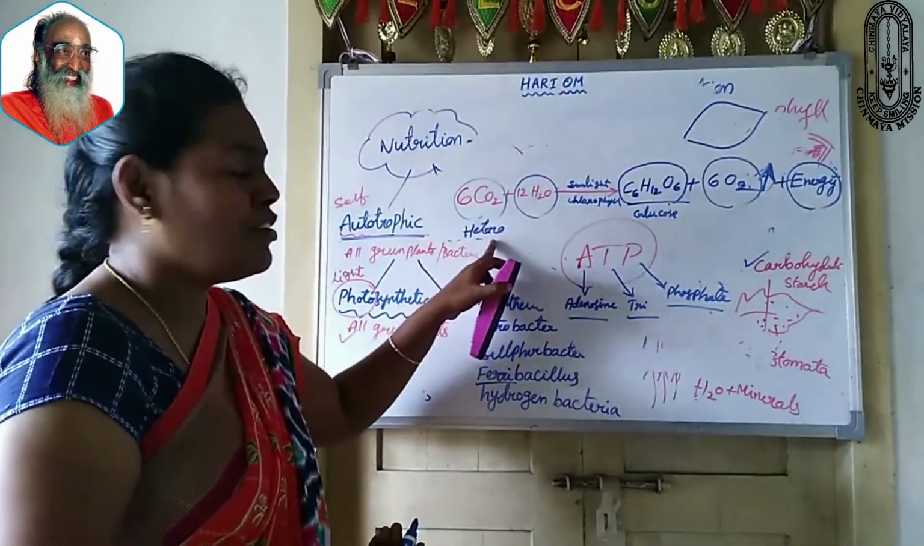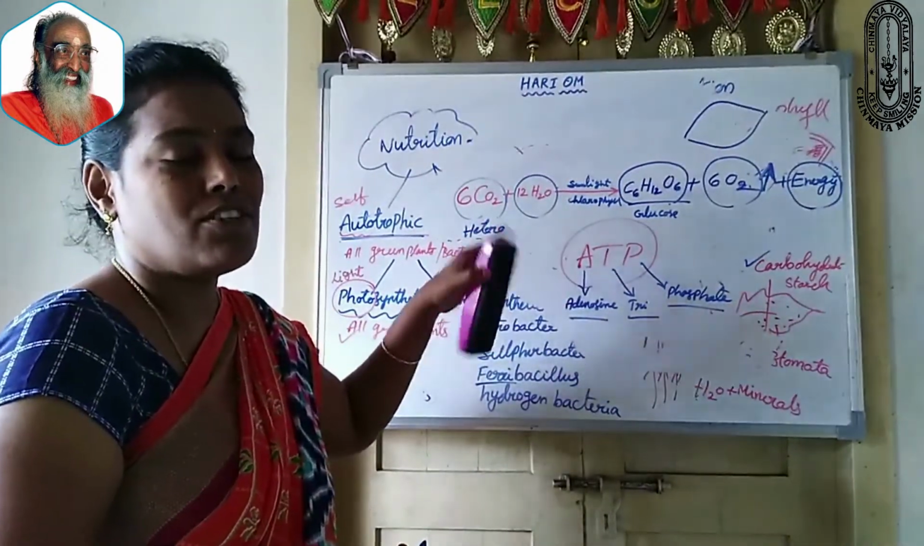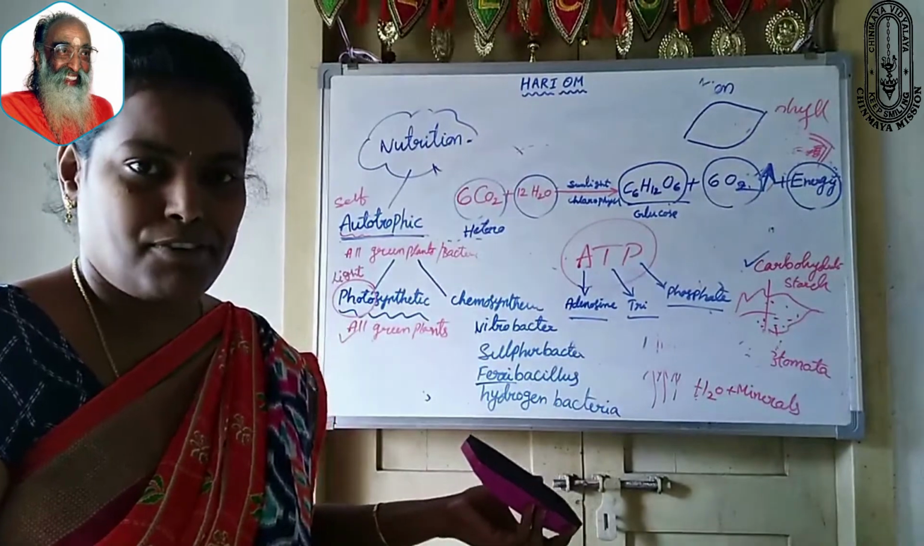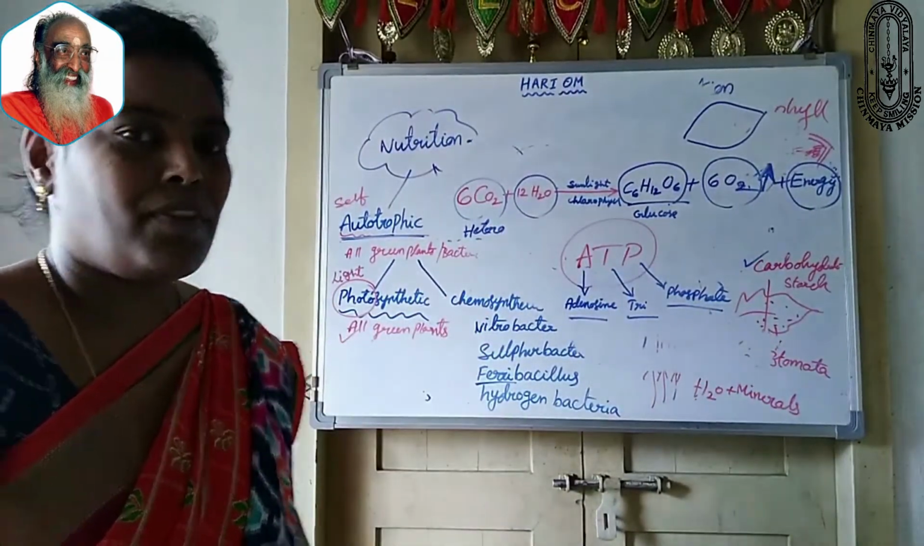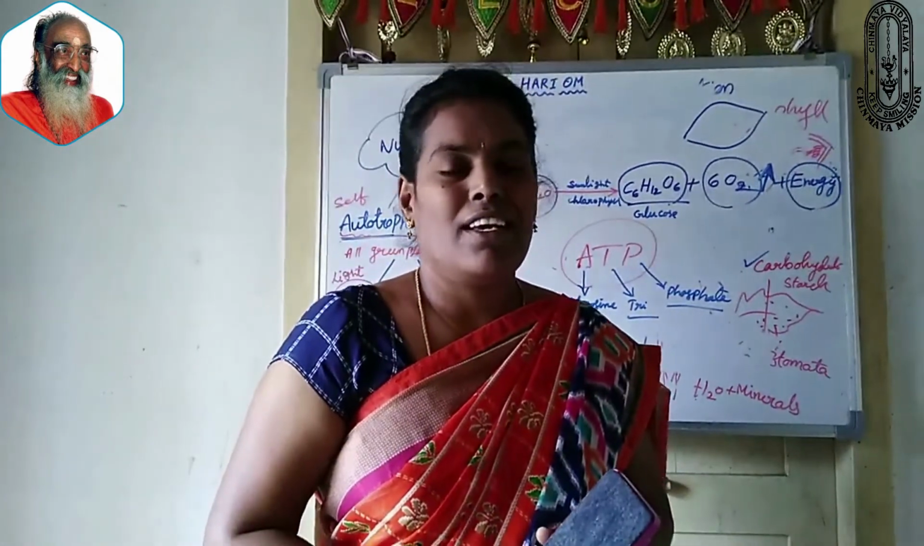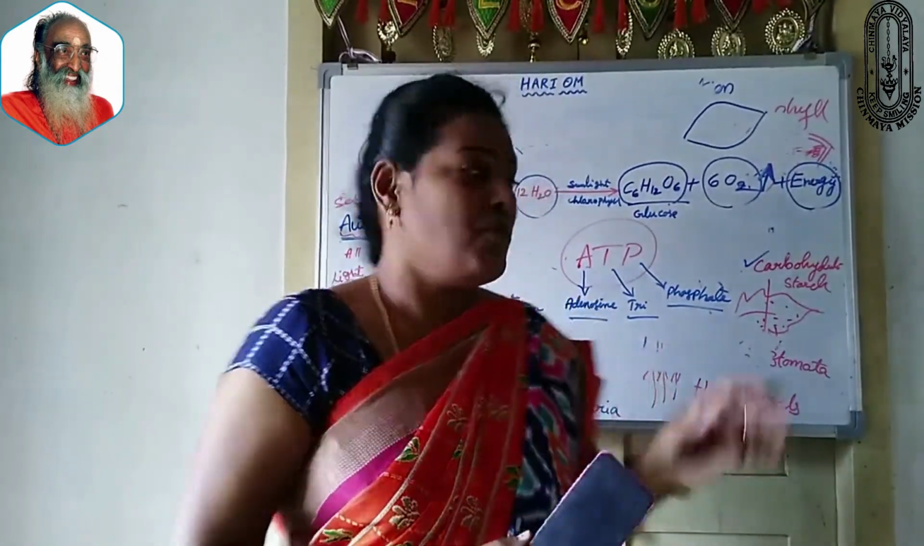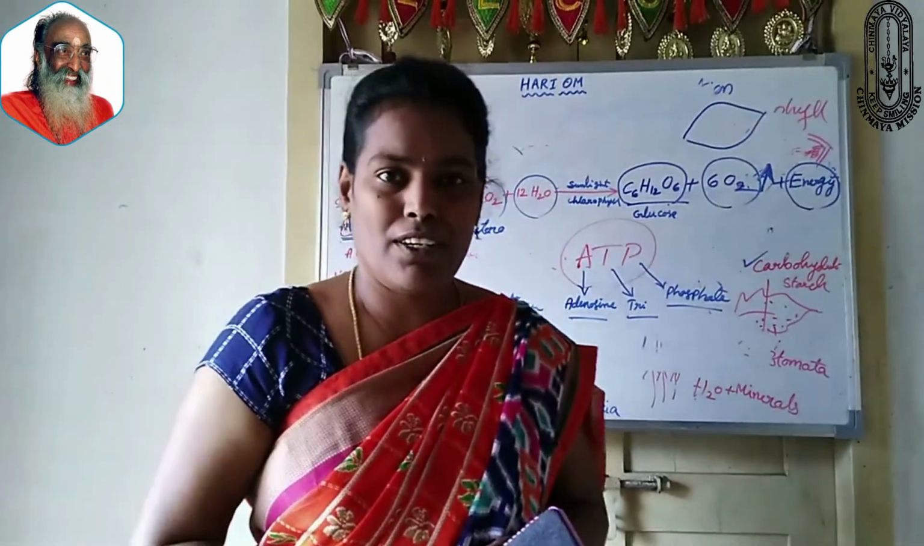And then if you see heterotrophic nutrition, the organisms which depend on other organisms for their food, that type of nutrition is called heterotrophic nutrition. I hope you have understood this. In the next class, we will learn about heterotrophic nutrition in detail.